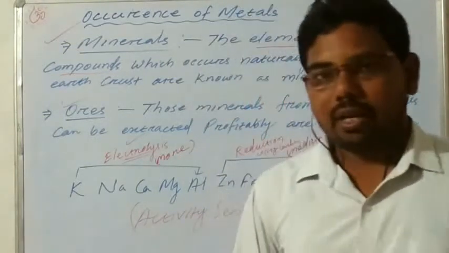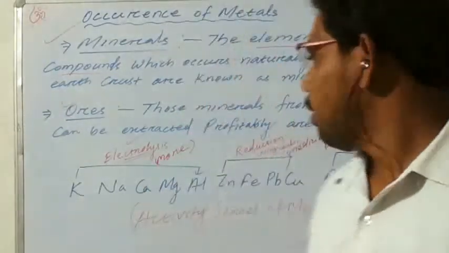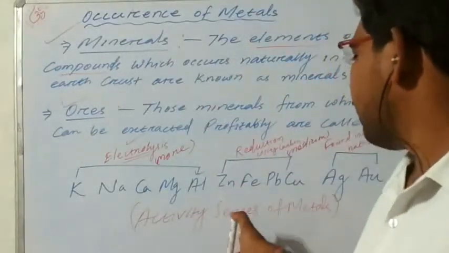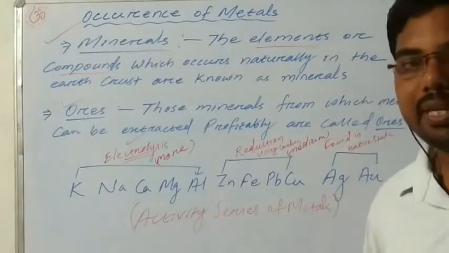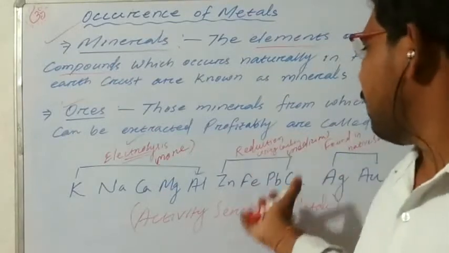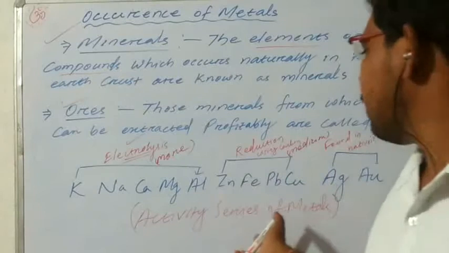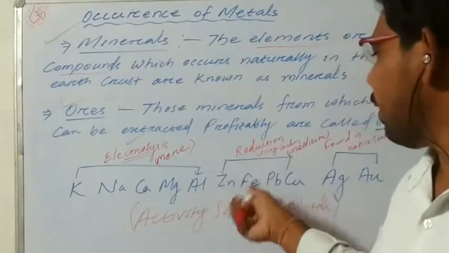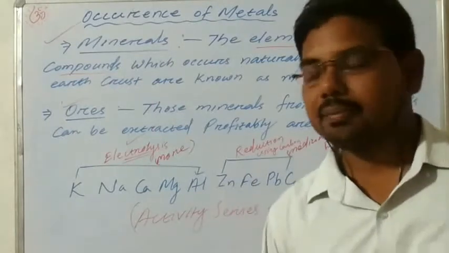Reduction means addition of hydrogen and removal of oxygen. reduction process से हम इसको separate कर पाते हैं, जो metals like zinc, iron, lead और copper. और ये metals medium में हैं, not more and not less, medium of the reactivity series. And these are the most important metals, widely used, like iron, copper, lead, and zinc.